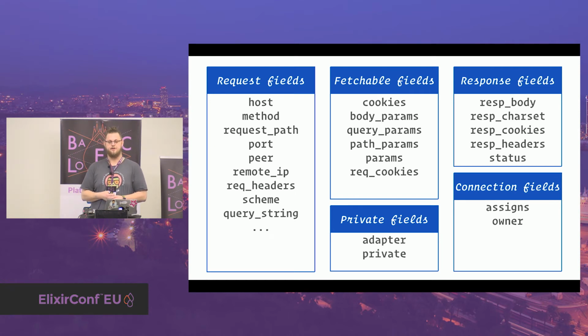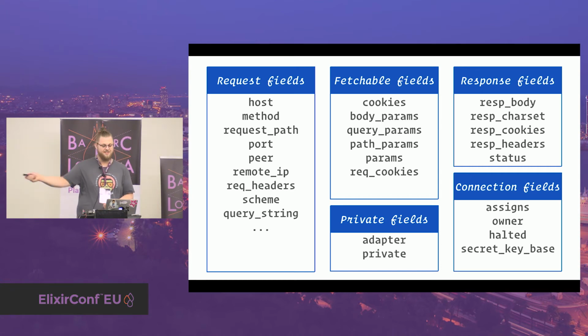It is used because Plug sends messages to this process along the way of parsing and dealing with the request. Then we have halted, that's a Boolean flag in order to know if the pipeline was halted. Then there's secret key base, you probably dealt with that if you want to get your tests to pass, because you need to set this from the outside. This is not populated automatically because no one should know the secret. That's what secret means, right? No one should know that.